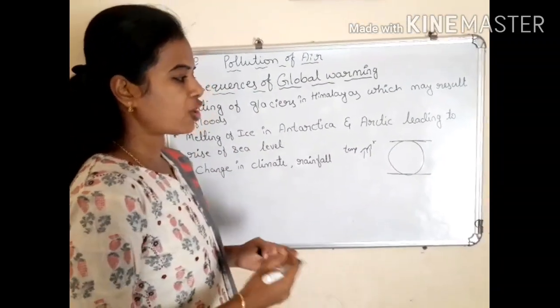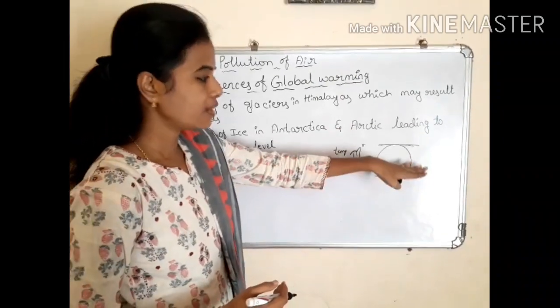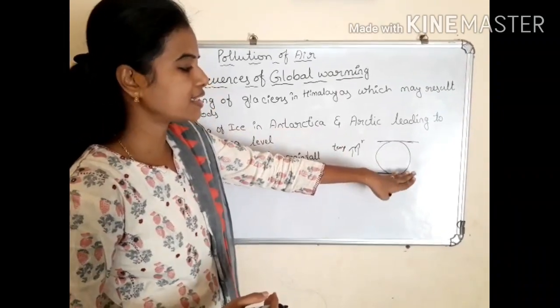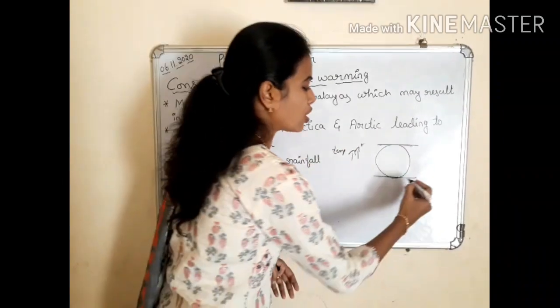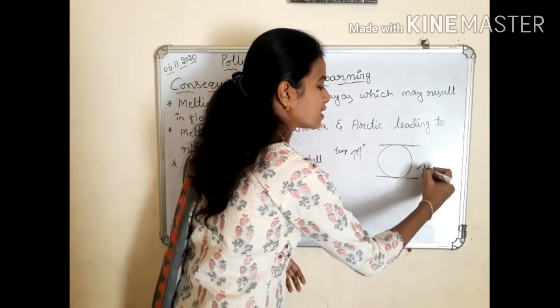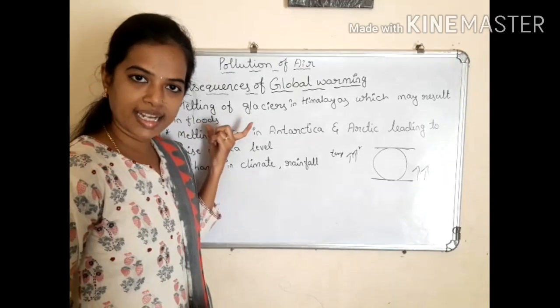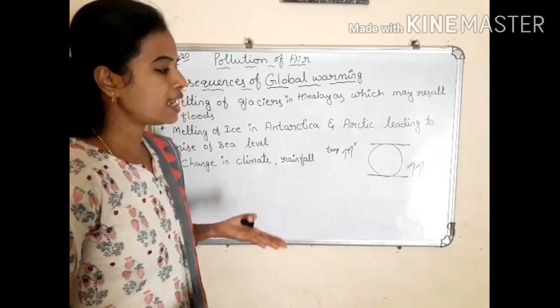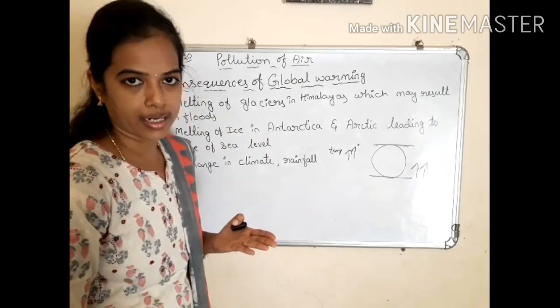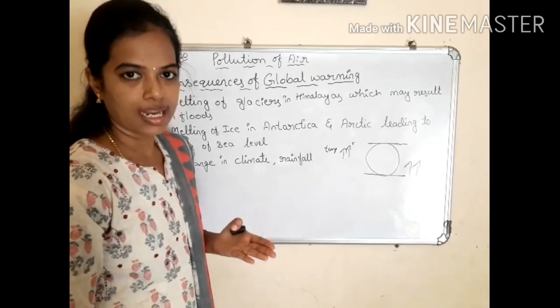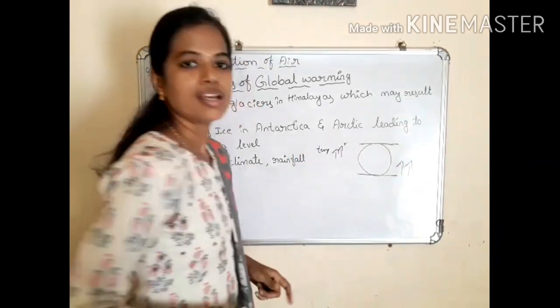So automatically, when ice melts and gets mixed in the sea, the water level also increases. When the water level increases, already we know that it may lead to a flood, and also the lands in the lower part, nothing but low level lands, get submerged in the sea.